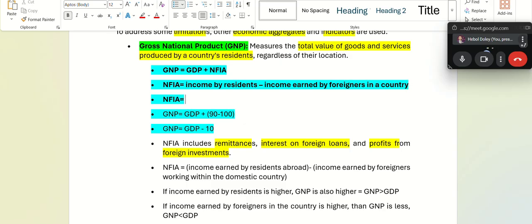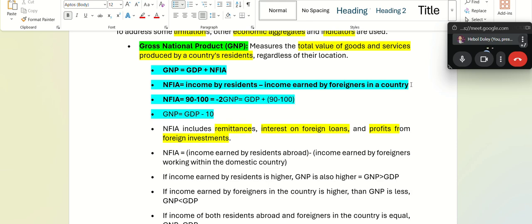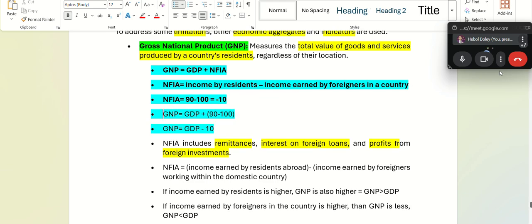Let's just see from here. Income earned by residents, let's just say 90. Foreigners earn more than residents, so it's minus 10. So when net factor income earned from abroad is negative, GDP becomes bigger than GNP.